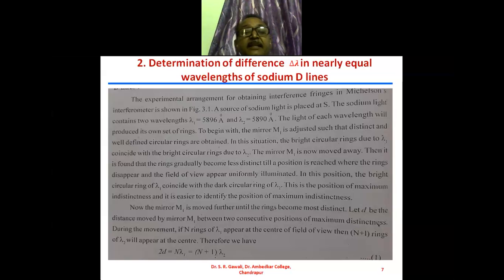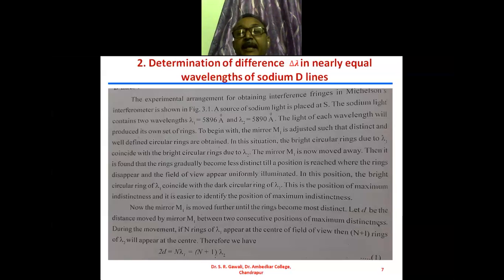When the rings are less distinct, what will happen at that time? The bright fringe due to lambda 1 corresponds to the dark fringe due to lambda 2, because there is a uniform illumination. So in this position, the bright fringe of lambda 1 coincides with the dark circular fringe of lambda 2.